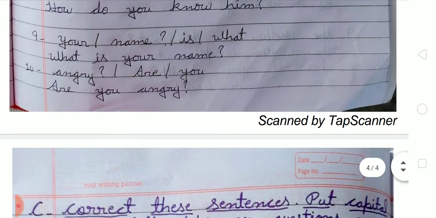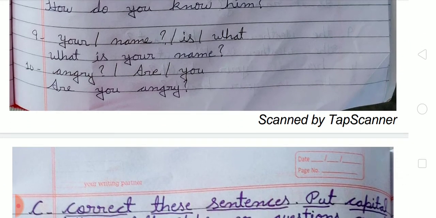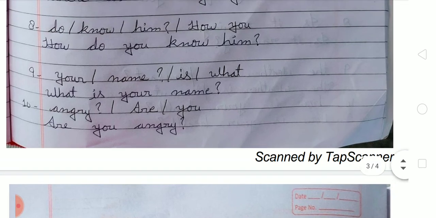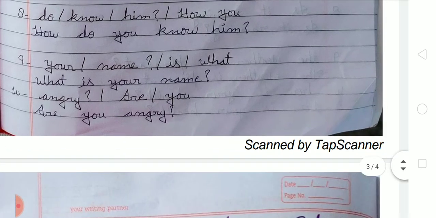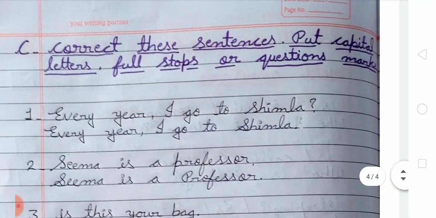Number 9: your, name, is, what. So we have to write, what is your name. Next, number 10: angry, are, you. So we have to write, are you angry. After completing exercise B, now moving to the next.